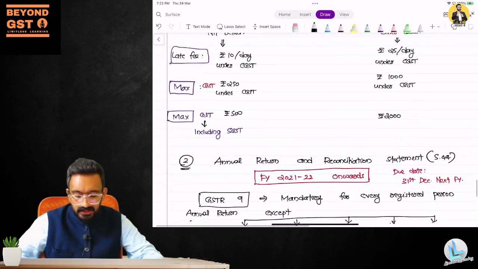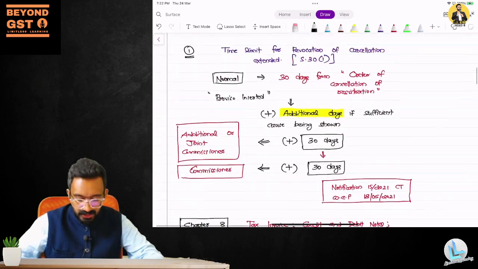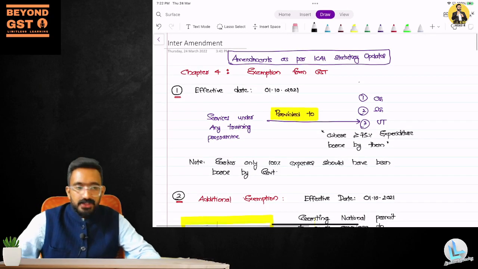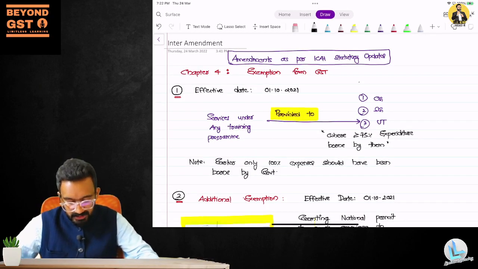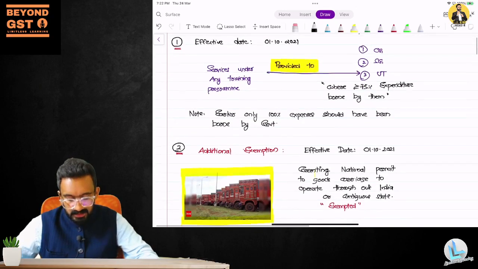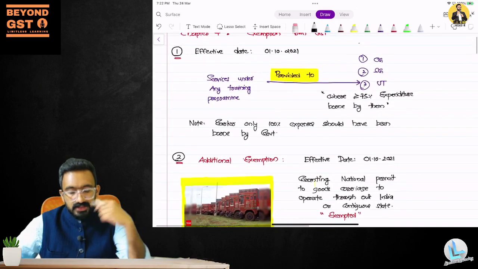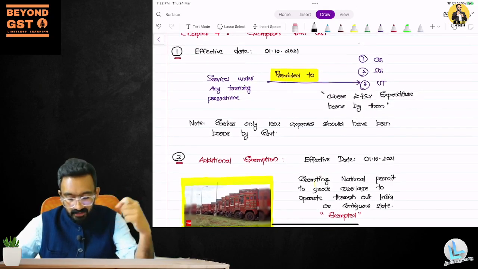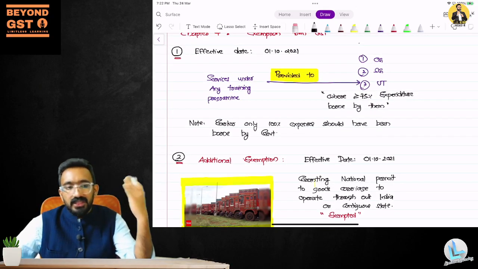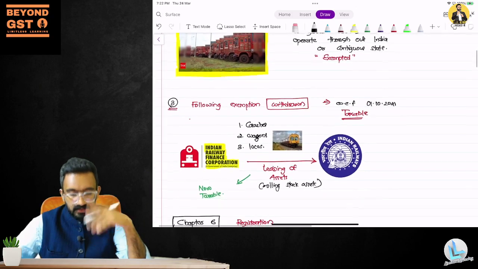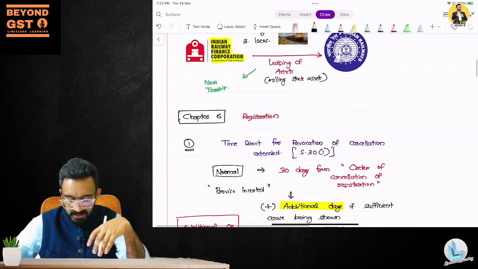So these are the amendments that we have in the statutory update. I've already covered all of them. Now let's look at what kind of questions can come from each of them. The exemption amendments can be asked under an evaluation question. They can give you an item saying that Mr. Raju is also providing a training program and so on. Or they can give you a case study question wherein they include any of these exemptions inside it. These are the two methods in which they can ask the question.